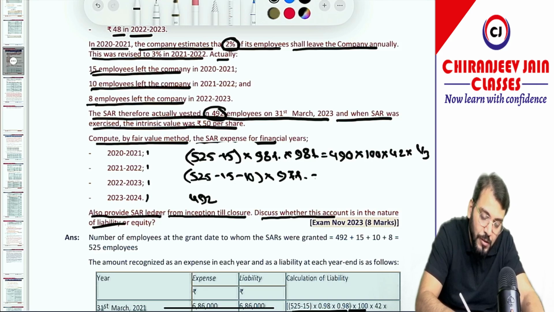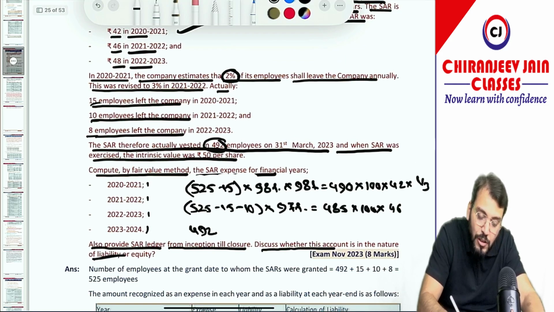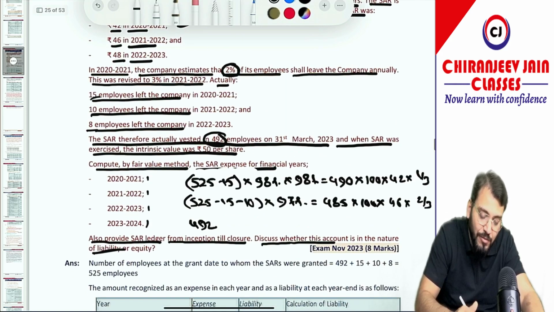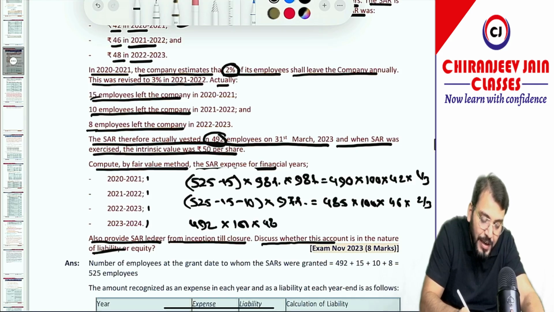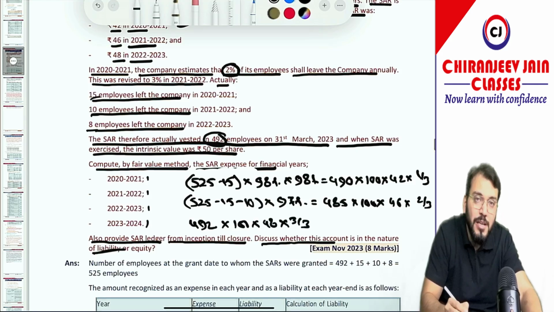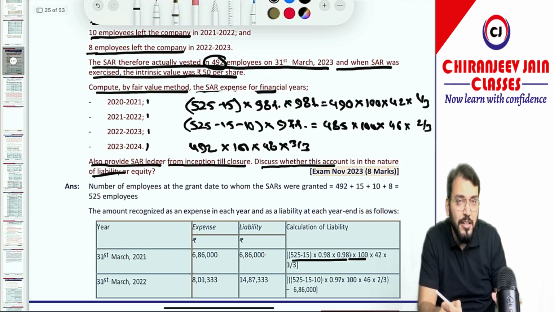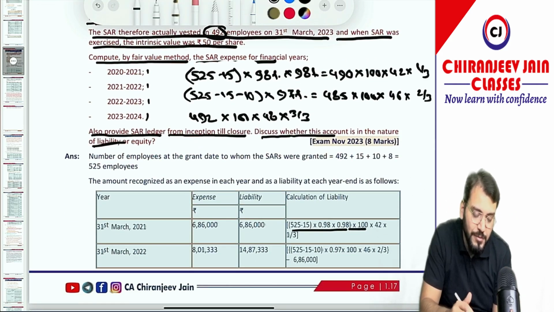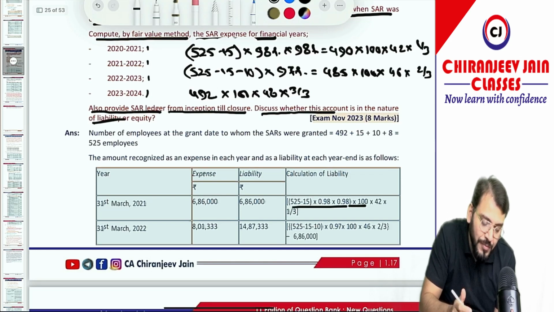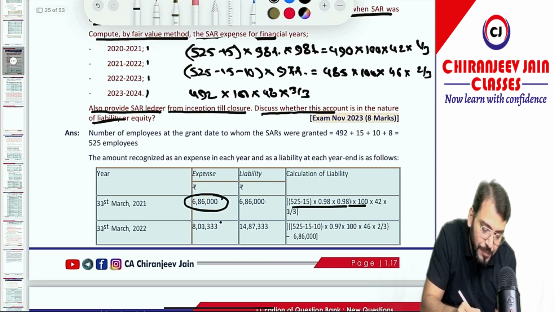Are you getting what I am saying? 485 employees into 100. What is the fair value of the option that is given? 46, and you will do 2 by 3. The cumulative expense will be calculated. The last year will be 492 into 100 into 48 into 3 by 3, cumulative expense. Then minus the previous year recognized expense, you will get the current year expense. Correct? So they have given that only. This is the cumulative expense.